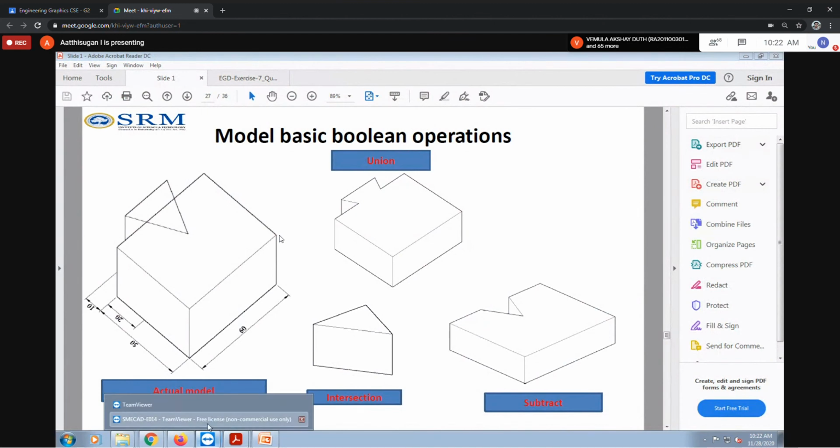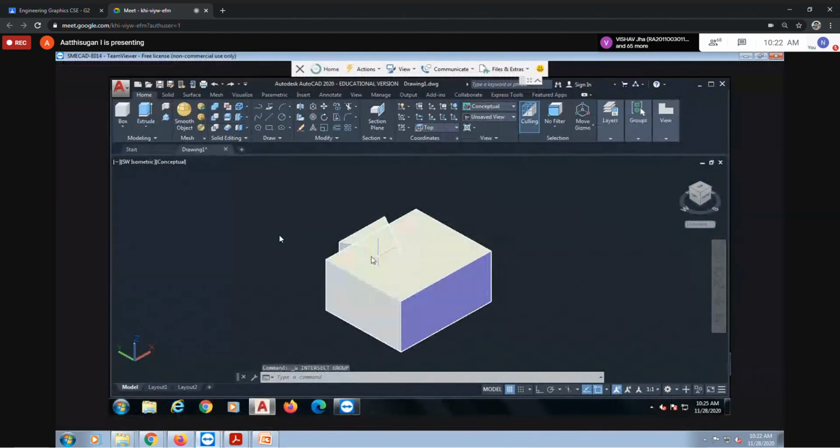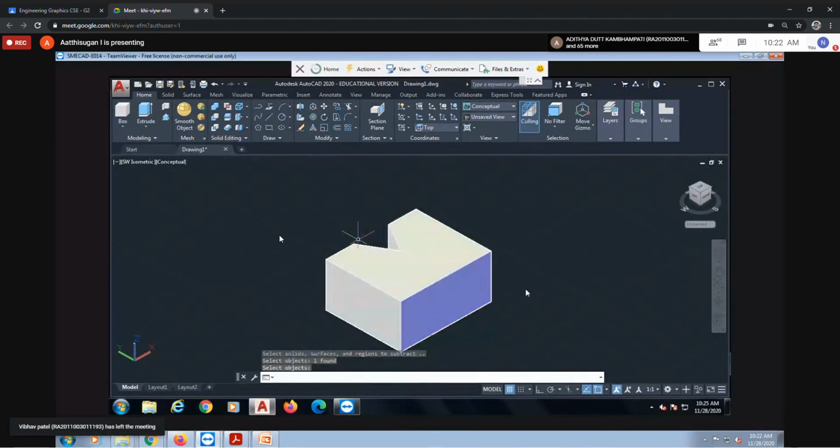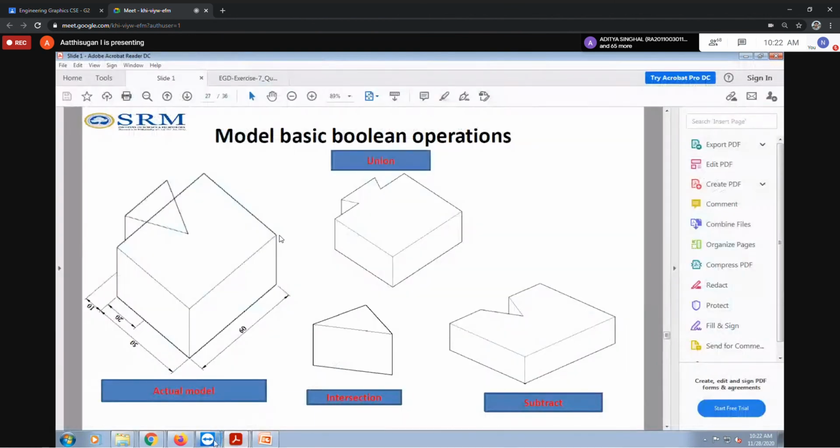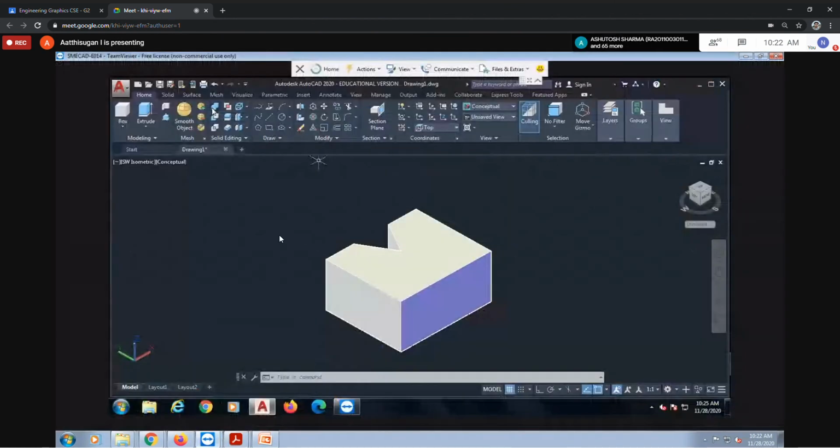Next, subtract. I'm going to undo this one. Now this is one object, this is one object. I'm going to subtract, so type it in the command bar. Subtract. Select the object, the major one first, from which object to which object. I'm selecting this object, press enter. Next it asks to select objects to subtract. Again I select this one, press enter. You may see it like this. Understood the three conditions: union, subtract, and intersection?